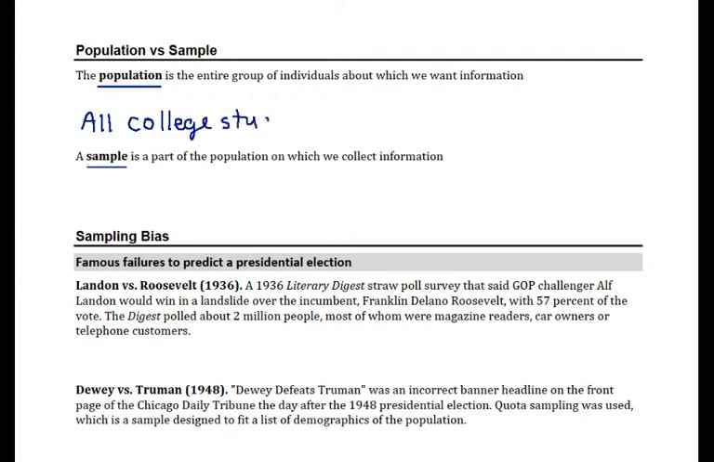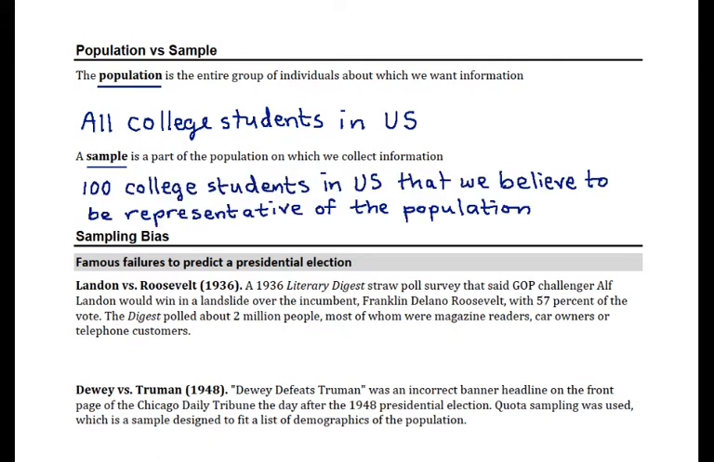It's not feasible to try to talk to all college students in the US. So we would try to come up with a sample of all college students in the US that we believe to be representative of this population. Supposing that we have the budget to contact 100 students, our goal would be to put together a sample of 100 students that we believe to be representative of the population.